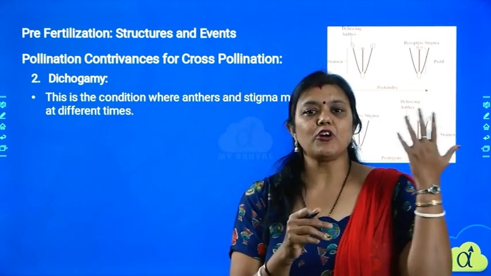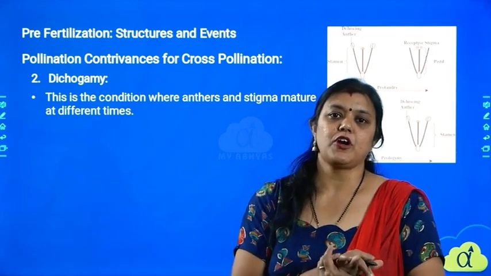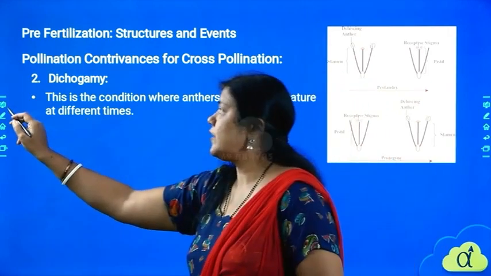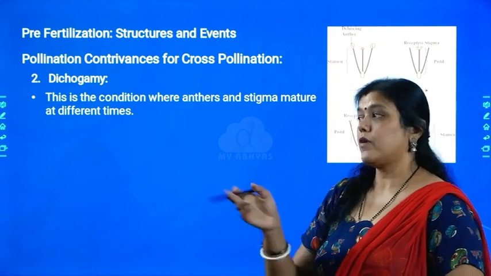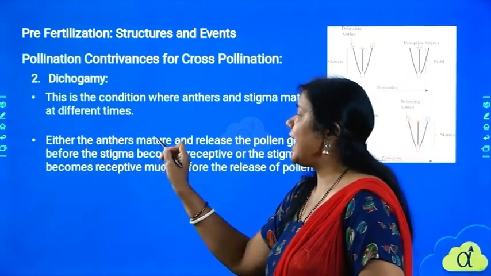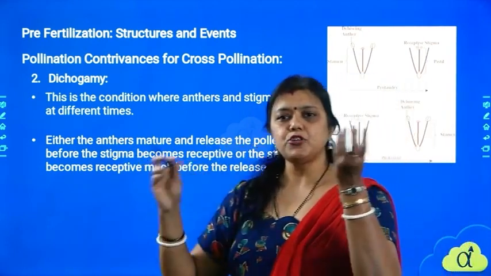So what happens? If by chance the anther falls on the stigma also, the pollination will not happen because the stigma has not matured yet. Did you get it? So that is another way of avoiding self-pollination and going for cross-pollination, one of the very important outbreeding devices. Either the anthers mature and release. Once the anthers get mature, the pollen will be released.